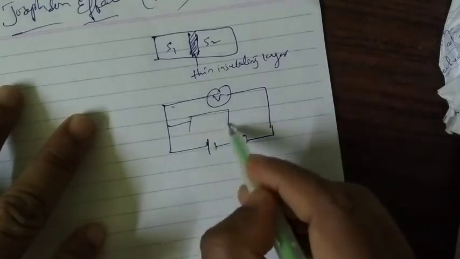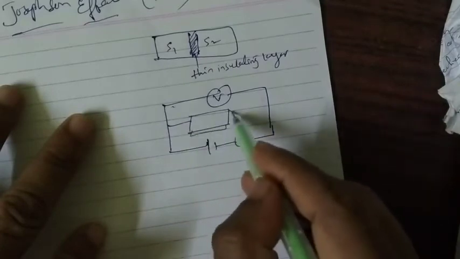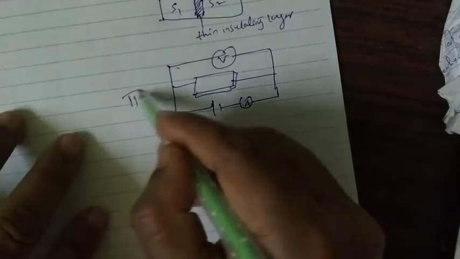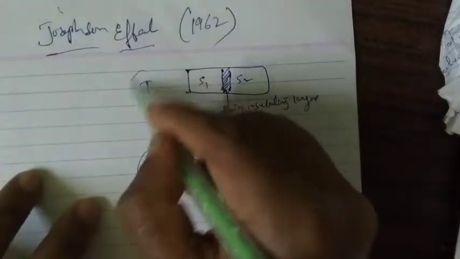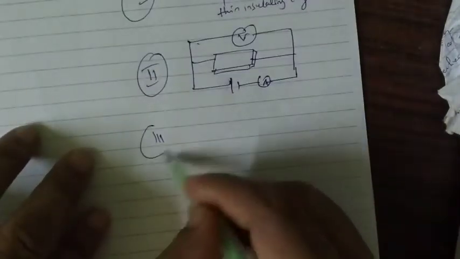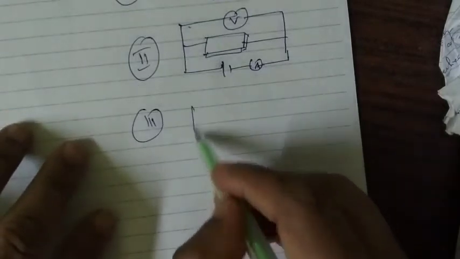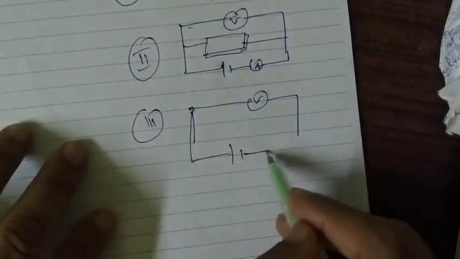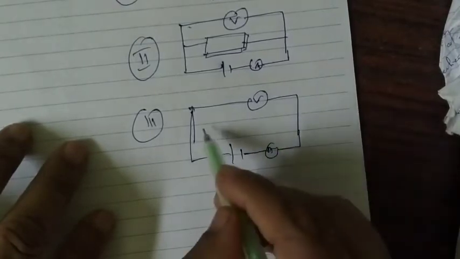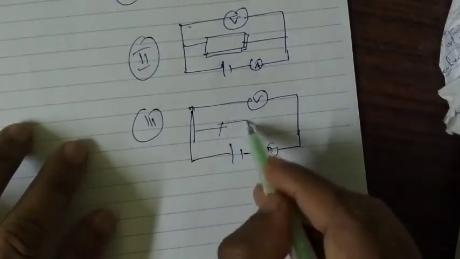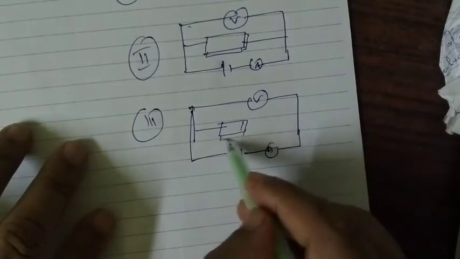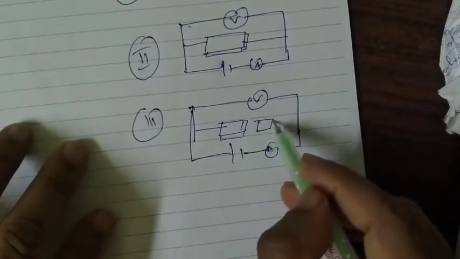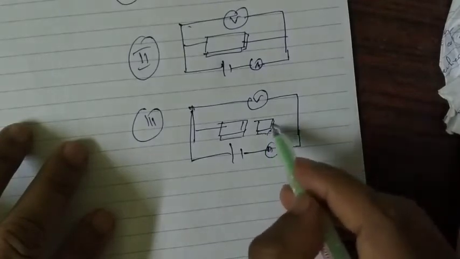This is the second diagram, and this is the first diagram. The third diagram is the same thing, with a voltmeter and ammeter, and you can break it in this way.